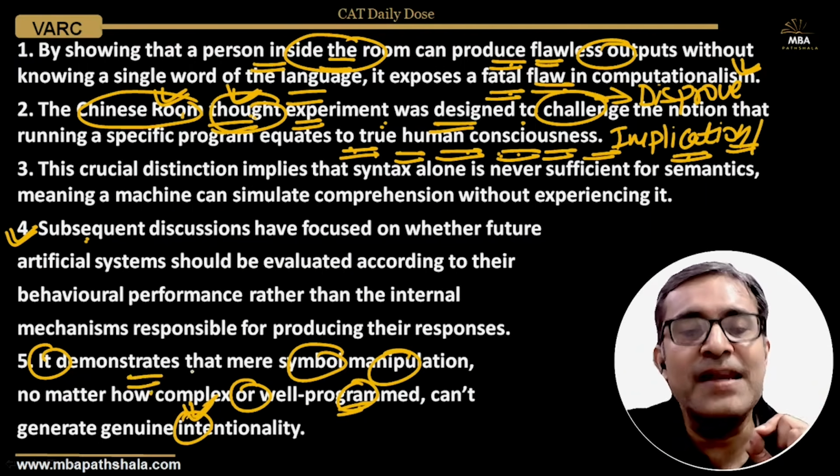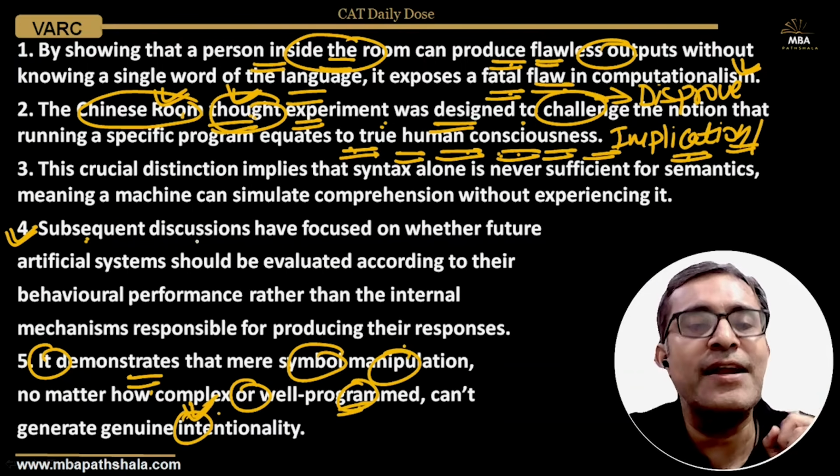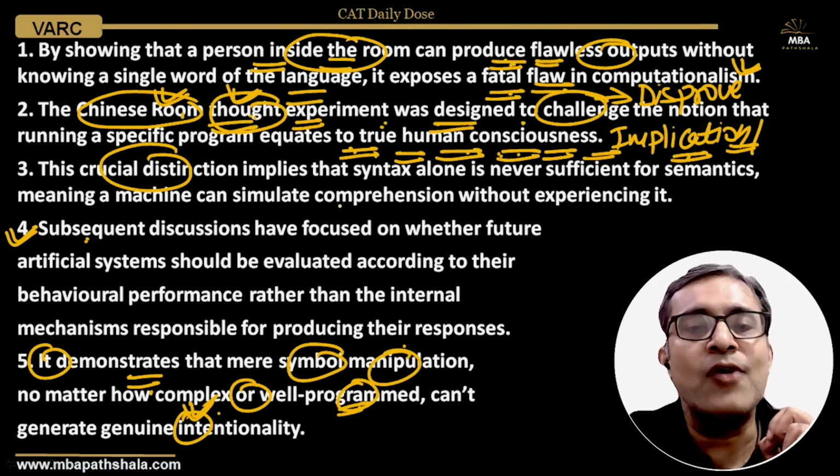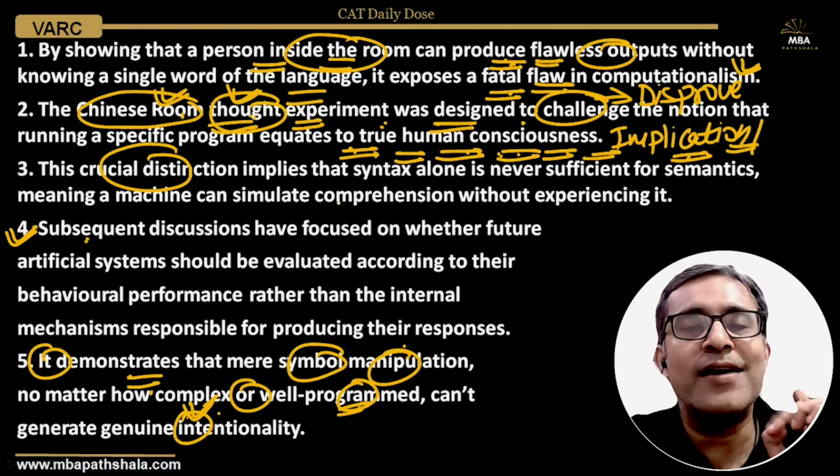The fifth says this whole thing demonstrates that mere manipulation of symbols, no matter how complex that manipulation is, does not indicate genuine intentionality. So still the same thing. This crucial distinction, which crucial distinction? The crucial distinction between producing an output without comprehending it, without understanding it.